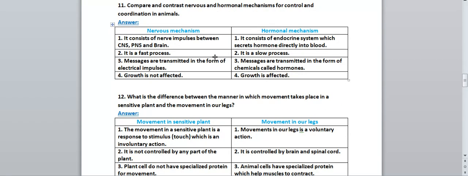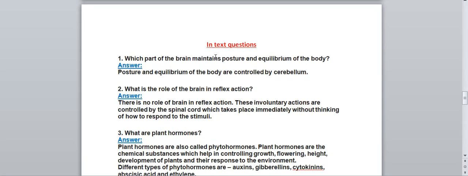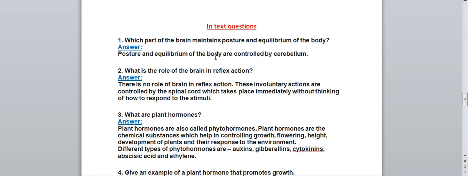With this, we have finished all the exercise questions given in your NCERT textbook. Now, a few of the in-text question answers which are very important, those questions I will also discuss in this tutorial. First question: which part of the brain maintains balance, posture and equilibrium of the body? Cerebellum. The cerebellum is the part of the brain which maintains posture and equilibrium of our body.